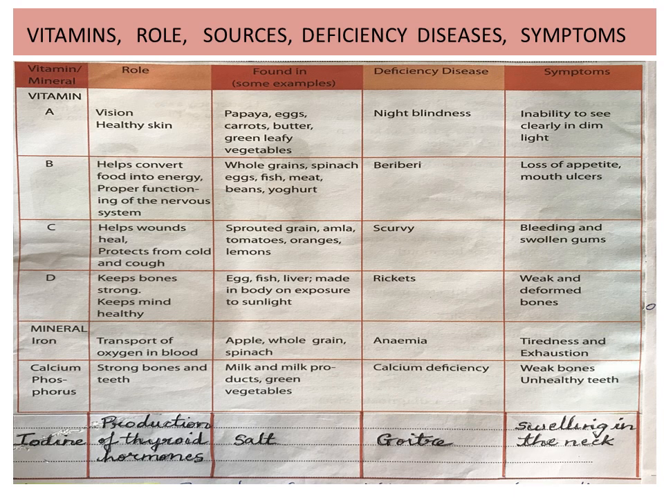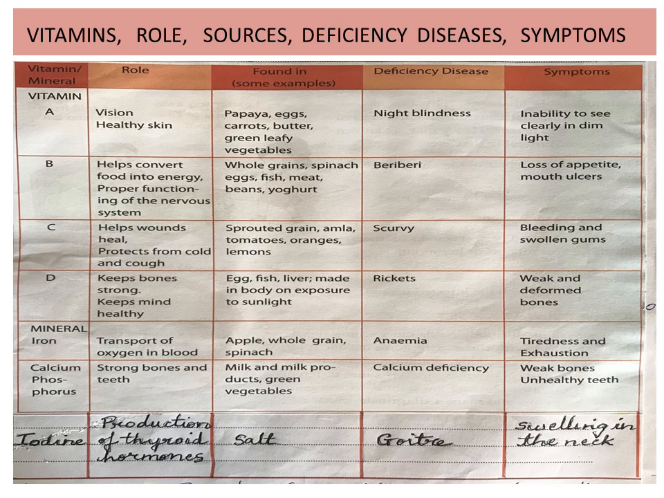Vitamin B: its functions are to help convert food into energy and proper functioning of the nervous system. It is found in whole grains, spinach, eggs, fish, meat, beans, and yogurt. The deficiency of vitamin B causes beriberi. Its symptoms are loss of appetite and mouth ulcers.